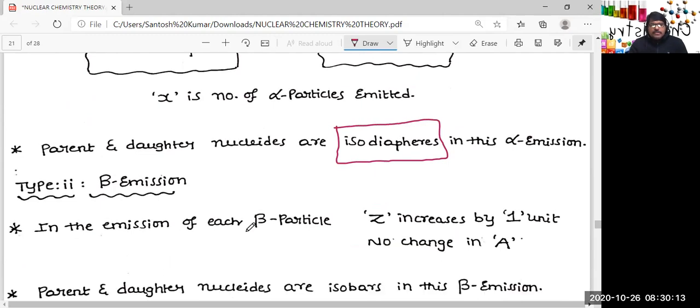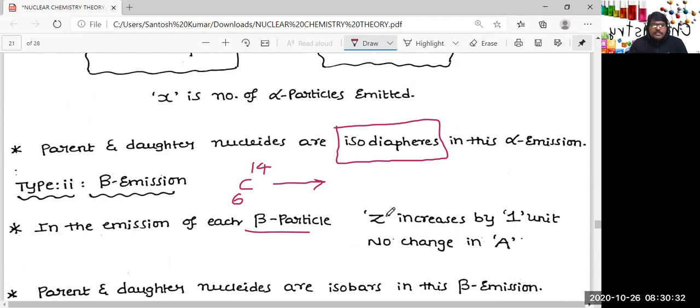And in the emission of each beta particle, what is the identity of the beta particle? In the first video itself, we discussed. So this is carbon-14, 6. Carbon-14 is unstable. Since it is unstable, in fact, its N by P ratio is more.